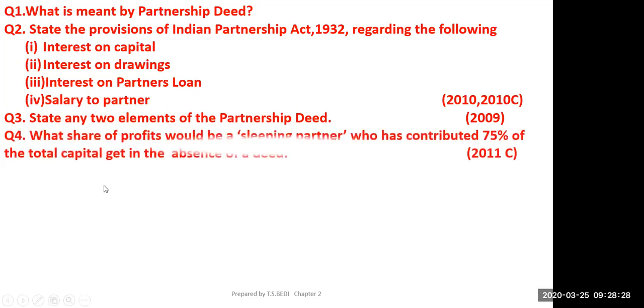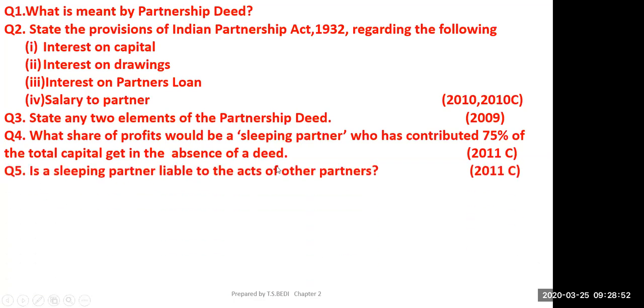Now the next one is, what share of profit would a sleeping partner who has contributed 75% of the total capital get in the absence of partnership deed? Equal. Yes, equal. Irrespective of the capital contributed by him or her, he or she will get equal amount. Is a sleeping partner liable to the acts of other partners? Yes, sir. All the partners have unlimited liabilities, irrespective of whether he is sleeping or active partner.